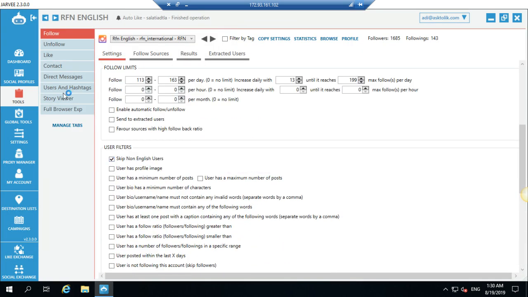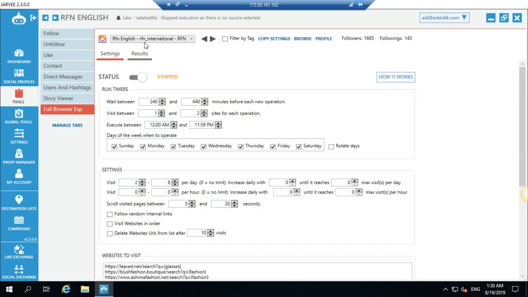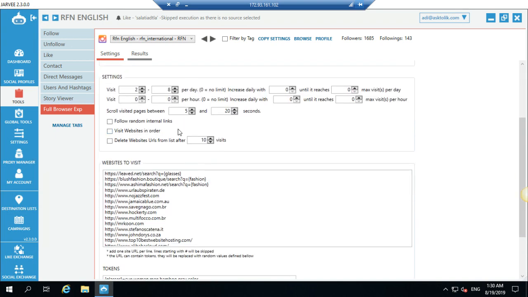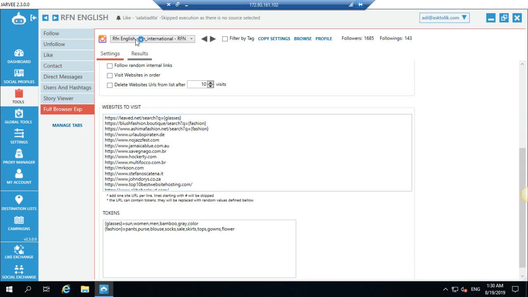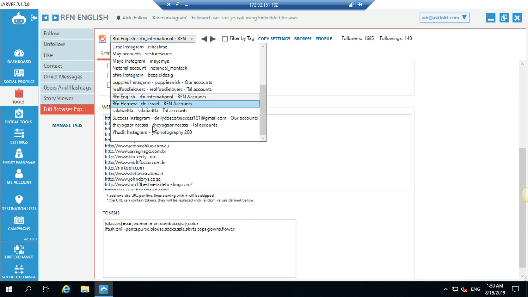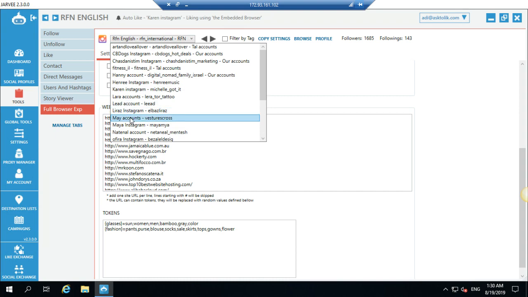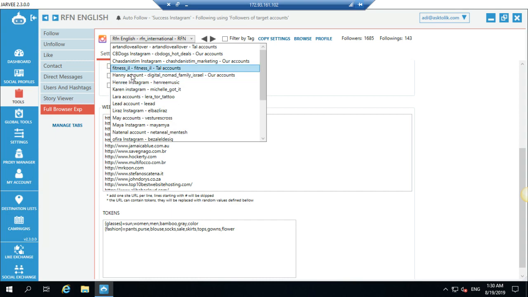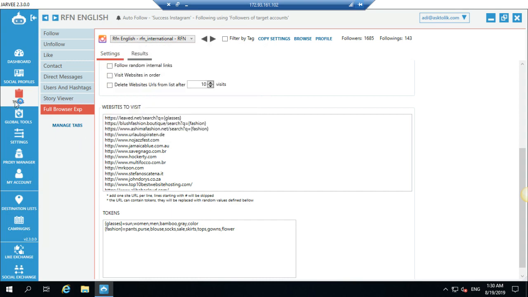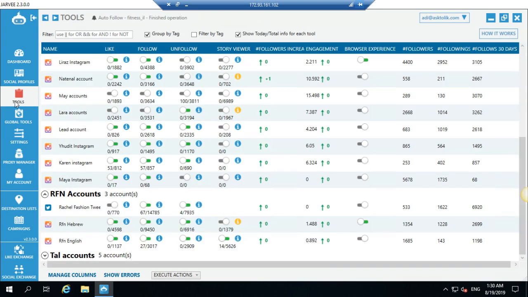And then on the full browser experience, you can tell Instagram where you want this account to be browsing. Not only on Instagram, it will do some more actions. For example, I had another account I want to show you.